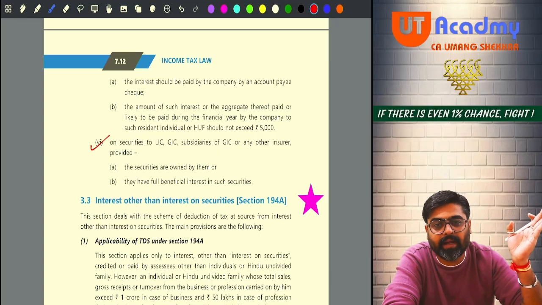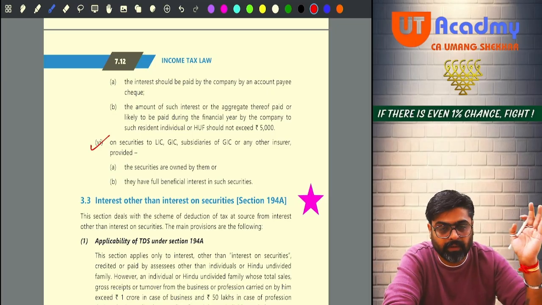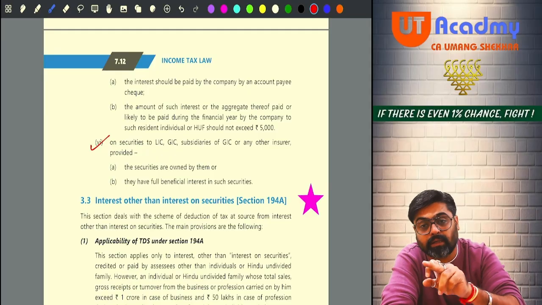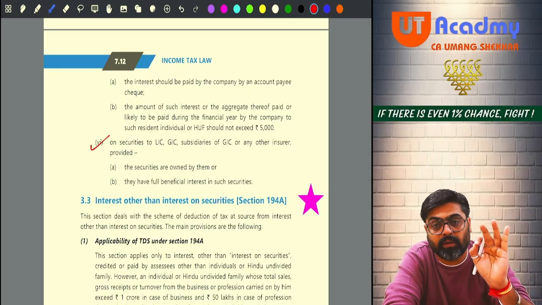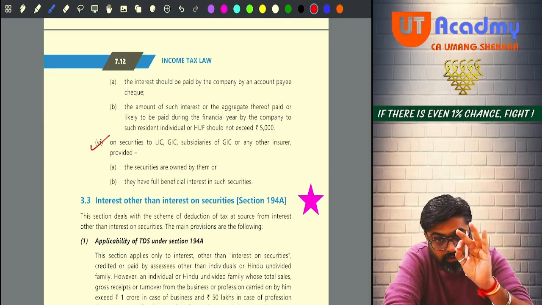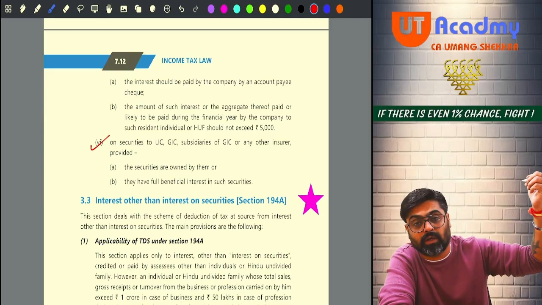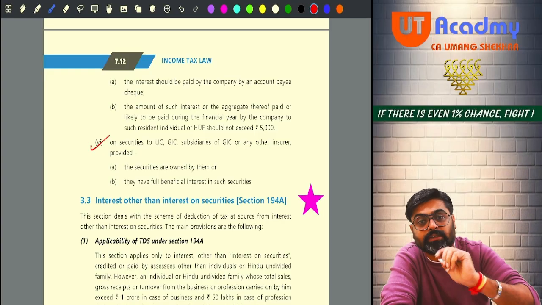Just like dividend on shares, interest on securities also, if paid to these security holders, there it was a shareholder, now they will be the security holder, investor.